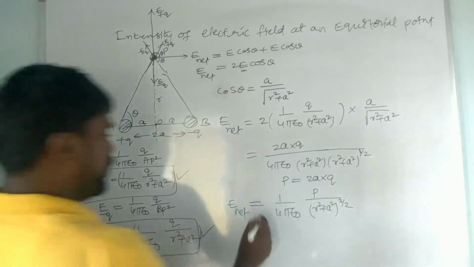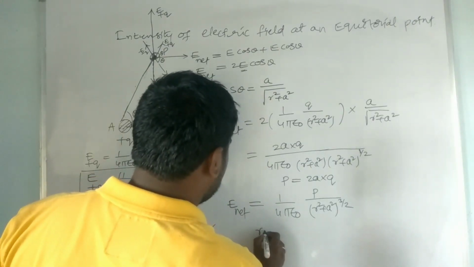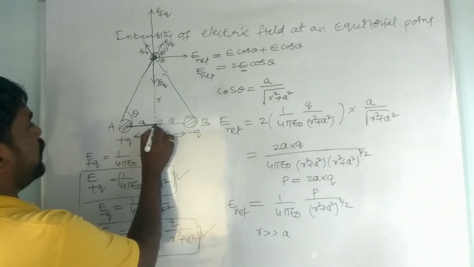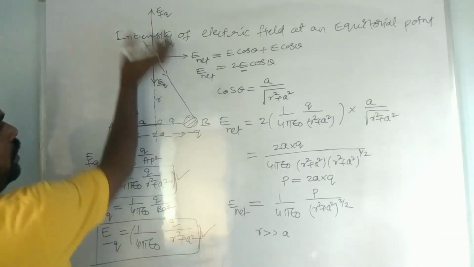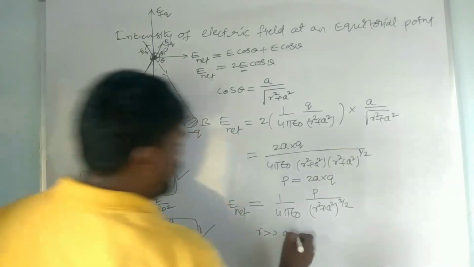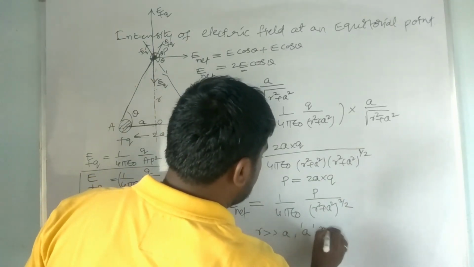So just simply apply this rule, that r is very much greater than a. This is the a value and this is the r value. r is always longer than the a value, so hence a should be neglected.